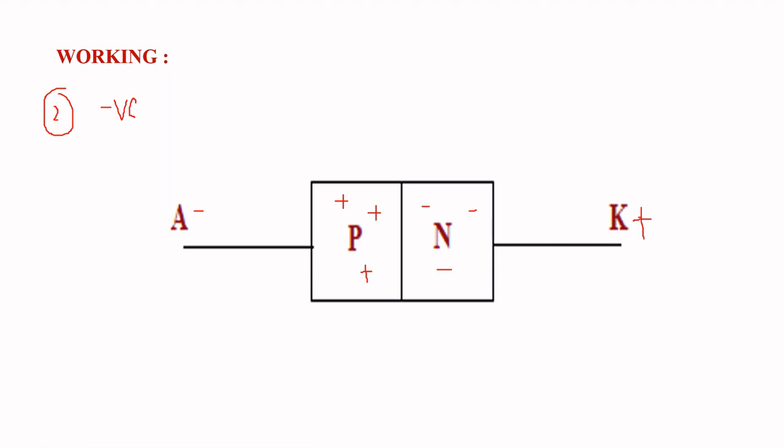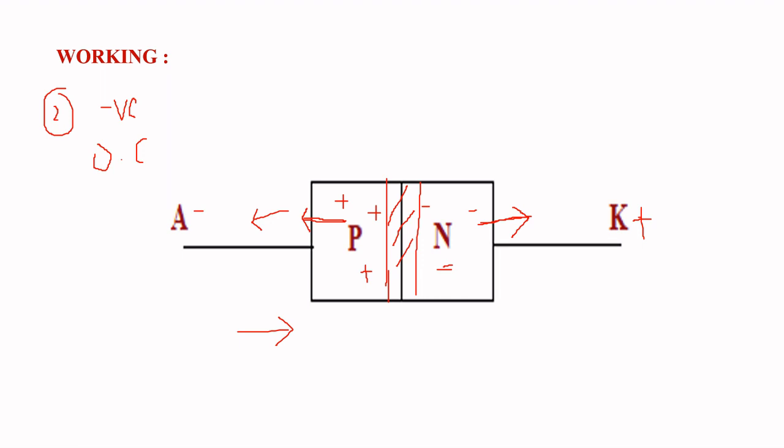Here the anode is negative and the P layer has positive charge carriers, so there is an attractive force between negative and positive charge carriers. So these holes try to move this side. And similarly, the electrons present in the N layer are attracted by the cathode, that is the positive terminal. So holes are moving to the left side and electrons are moving to the right side, meaning the width of this junction is going to increase, which does not allow the flow of current from anode to cathode. So in this case the diode acts as an open switch.